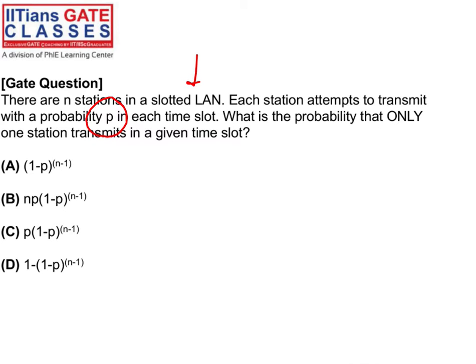Guys, if you want to try this question, try it. You have to apply probability, successful and not successful, and combination and permutation.